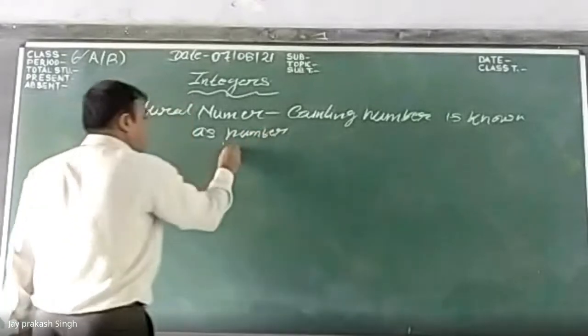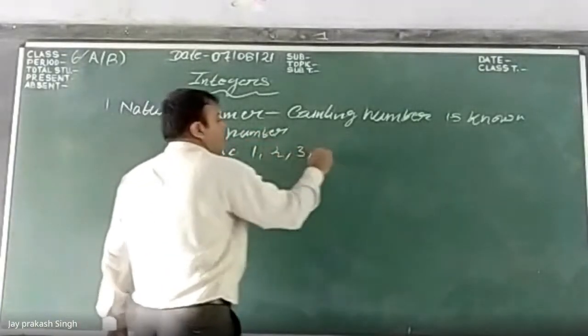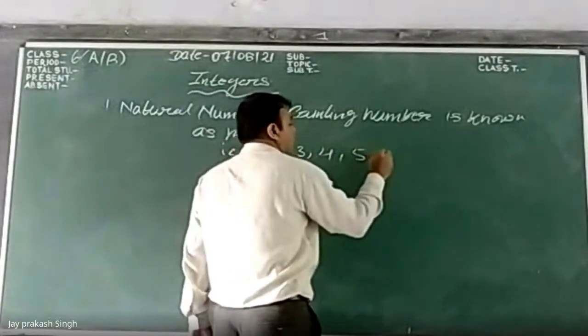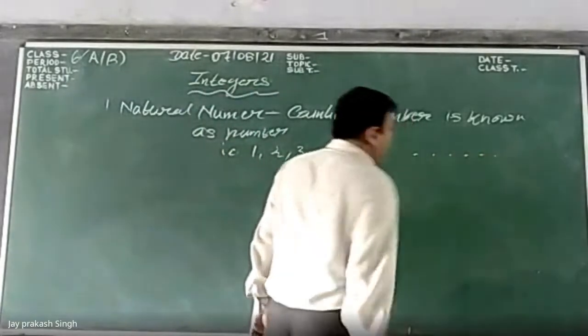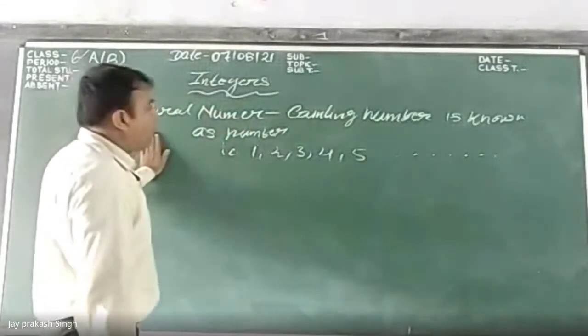That is, we can say that 1, 2, 3, 4, 5, and so on, going to infinity, is known as the natural number.